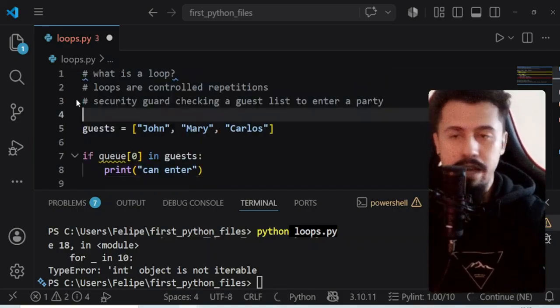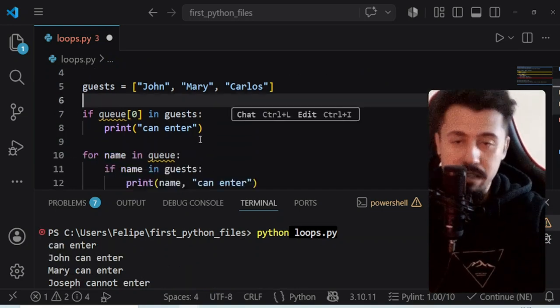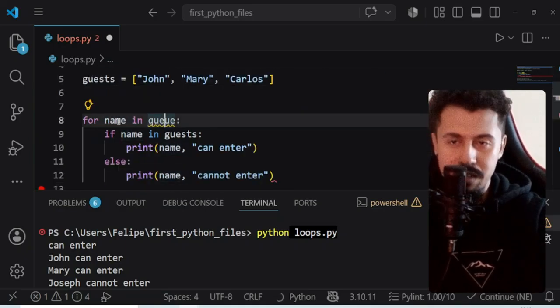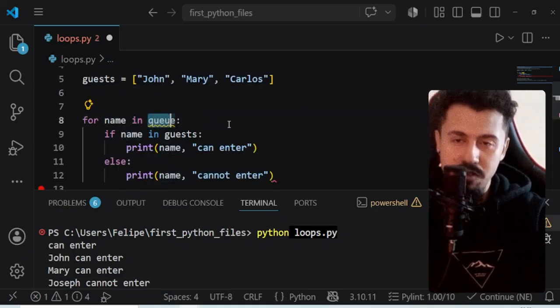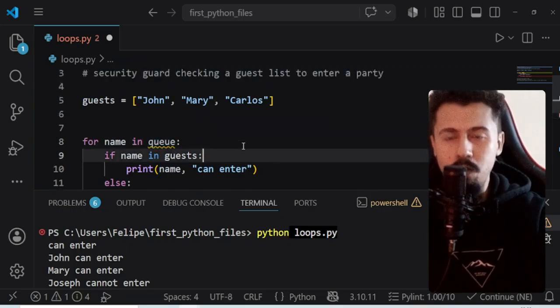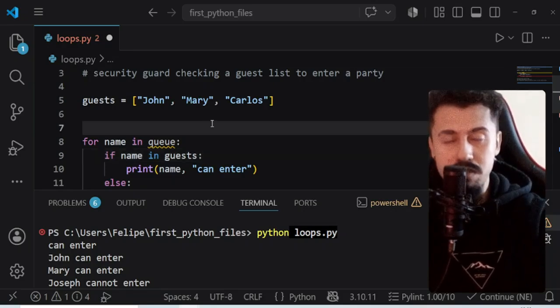Let's get rid of this queue list. As long as we don't have the queue anymore, it doesn't make any sense to try to iterate through the queue, right? But how can we check the next person now? We can use the loop while, okay?